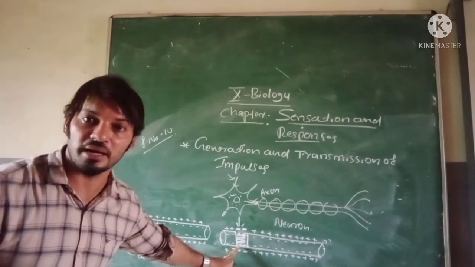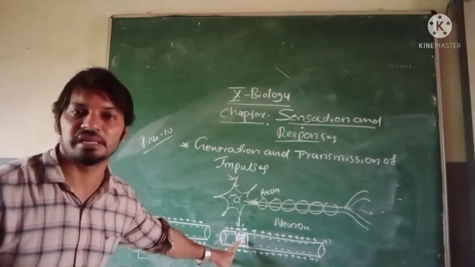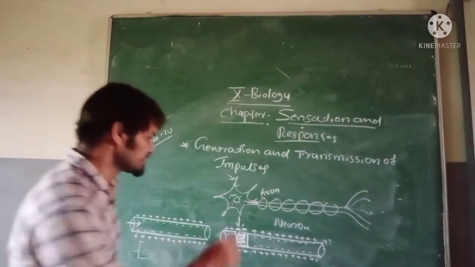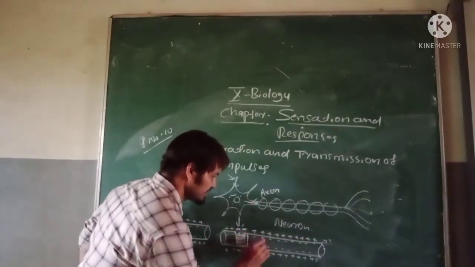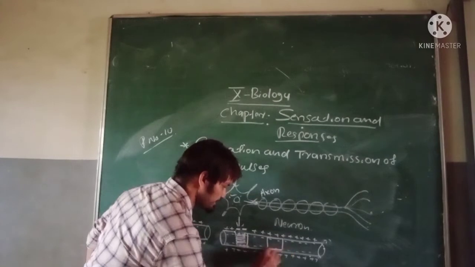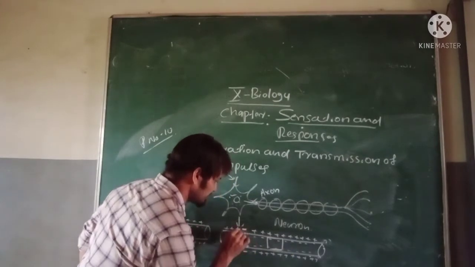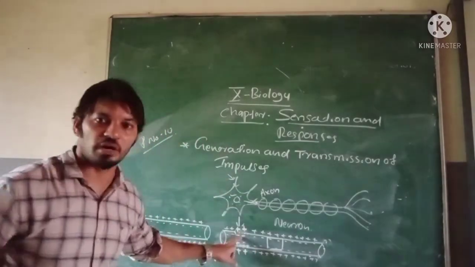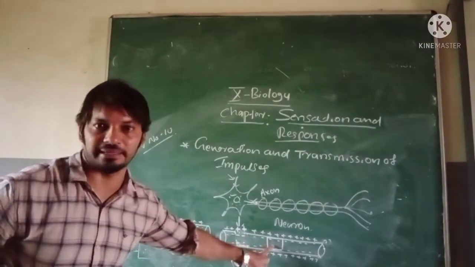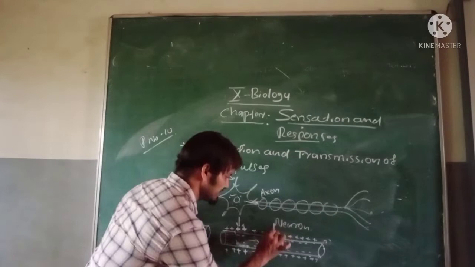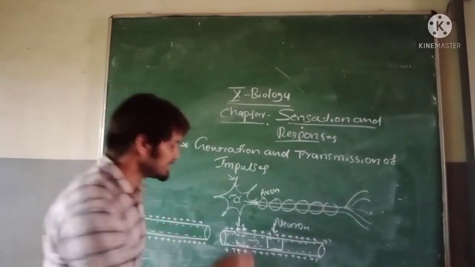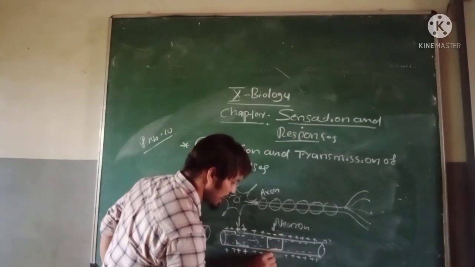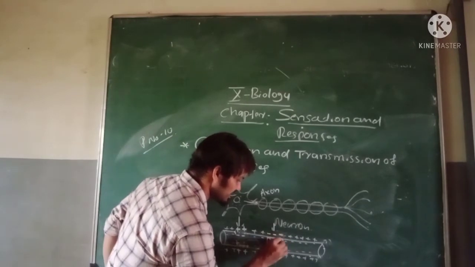Where is the stimulus? Then the polarity interchanges. Understood? If the stimulus is reaching here, at that time it will be in the original state: positive outside, negative inside. Now the stimulus is here. Now the stimulus is reaching here. Right? Now here the polarity interchanges: outside negative, inside positive.